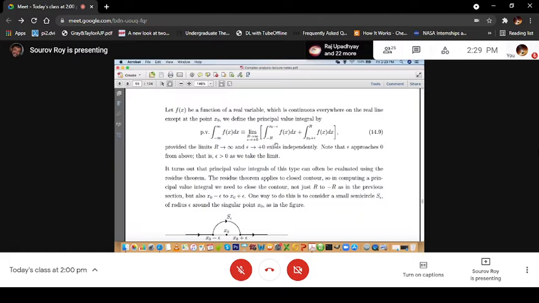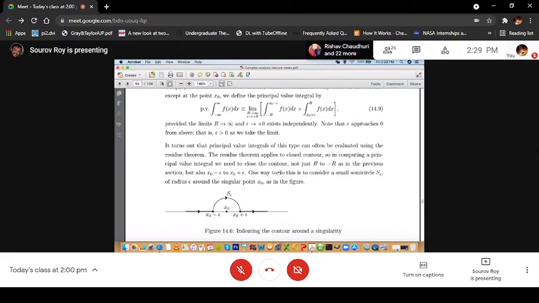Now, it turns out that principal value integrals of this type can often be evaluated using the residue theorem. The residue theorem applies to a closed contour. So in computing a principal value integral, we need to close the contour, not just from minus r to r as in the previous section, but also from x0 minus epsilon to x0 plus epsilon.